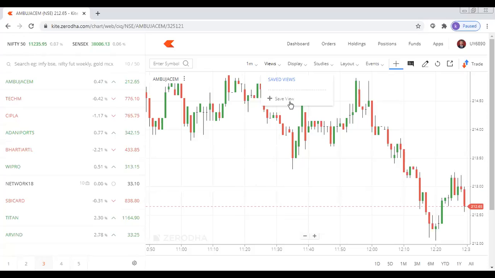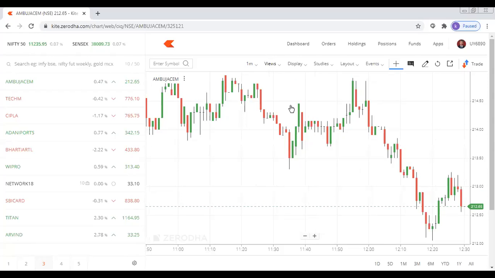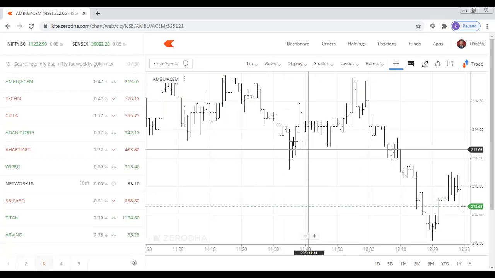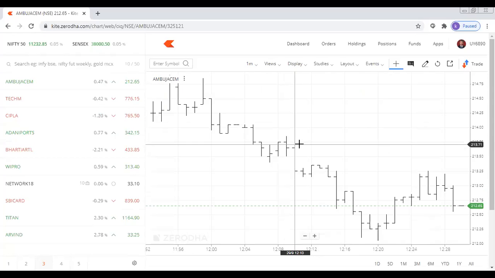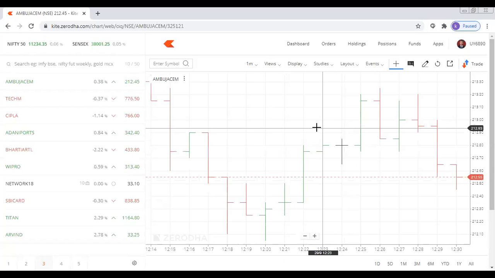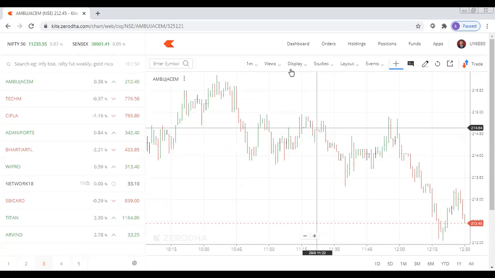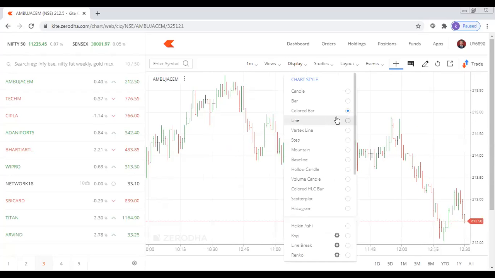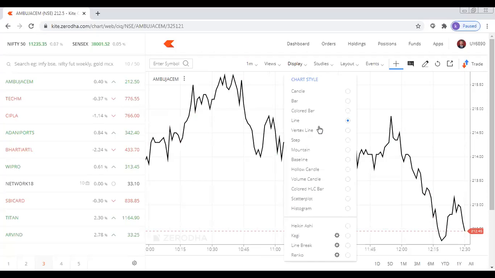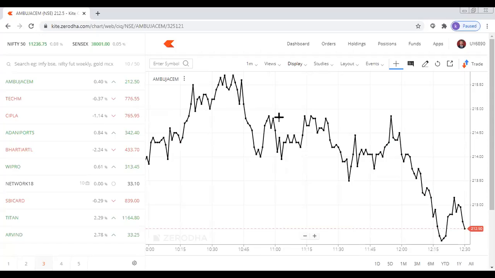If I want to save this particular view, I have to go for saved views. If I don't want this particular red and green, and I want a bar chart, I'll get a bar chart like this. If I don't want that, I want a color bar, I can get a color bar. So this is what we call a color bar chart. If that is also not okay, if I want a line graph, I will get a line graph. Then if I want a vertex line, I'll get a vertex line. These are peak points.